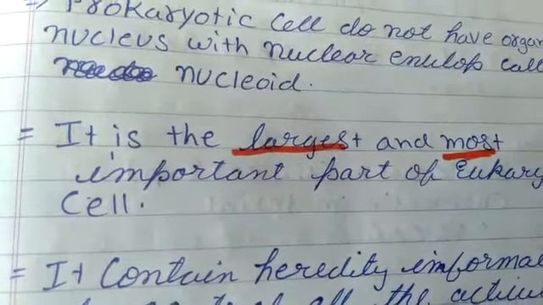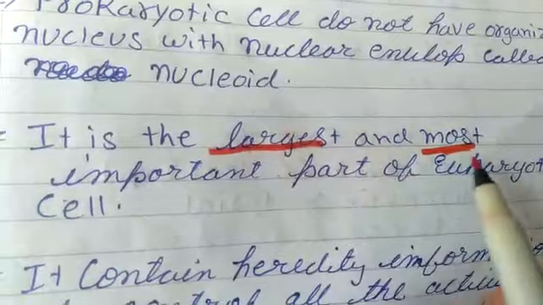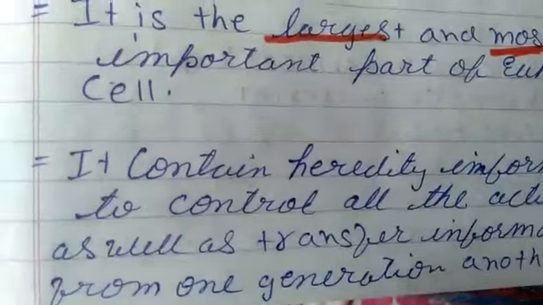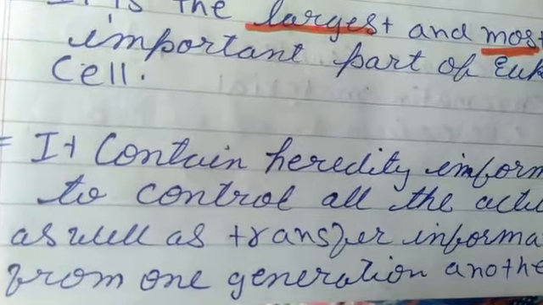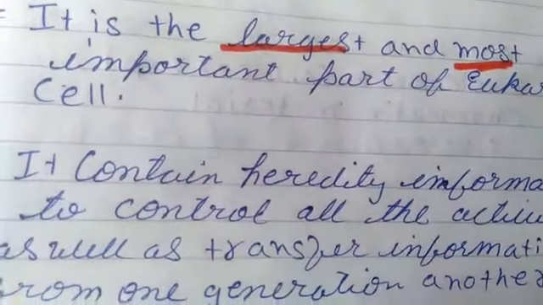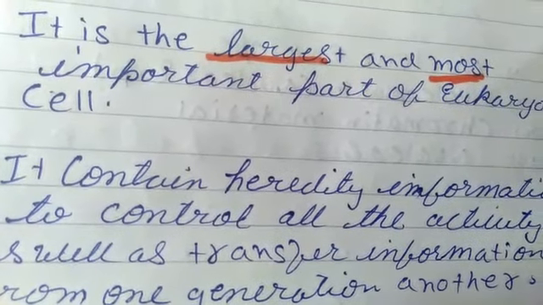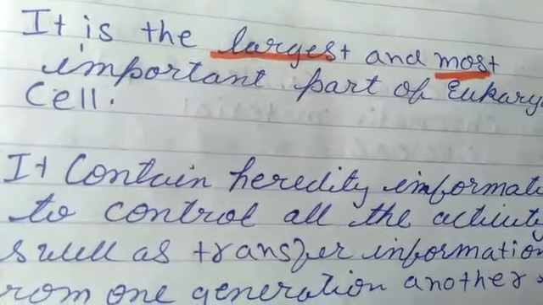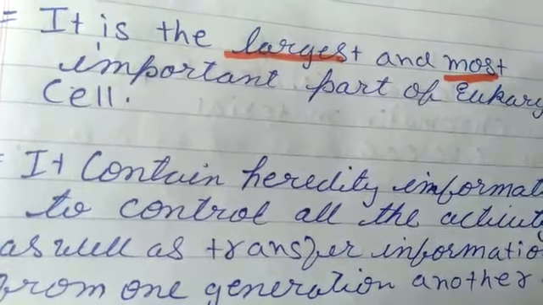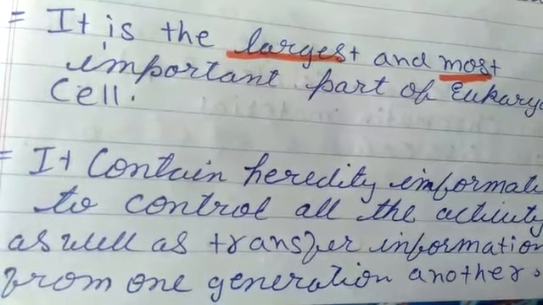Nucleus contains the hereditary information to control all the activities as well as to transfer information from one generation to another generation. How does it contain the hereditary information?